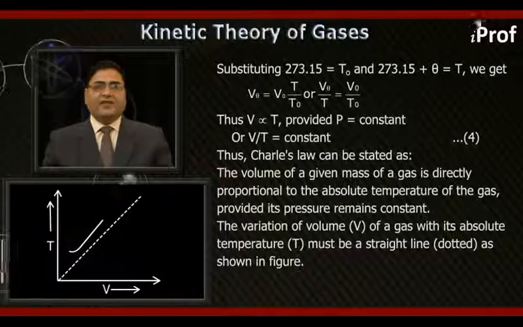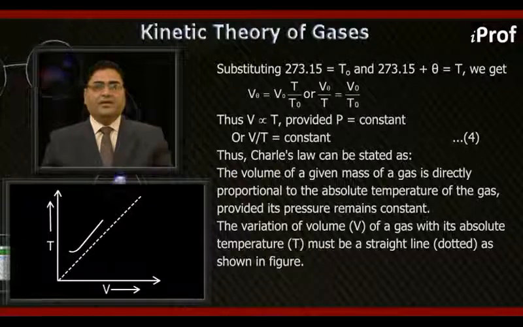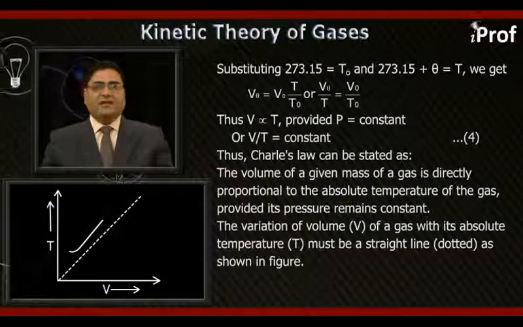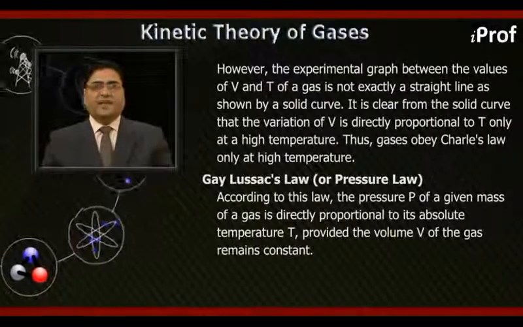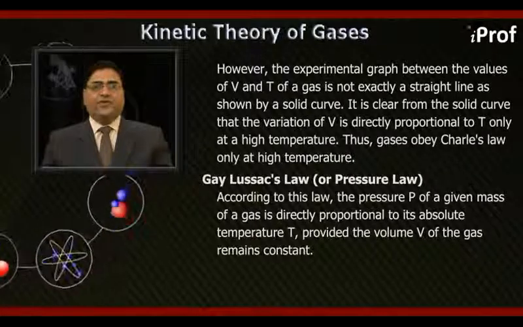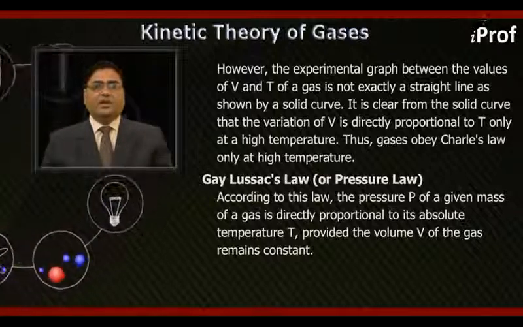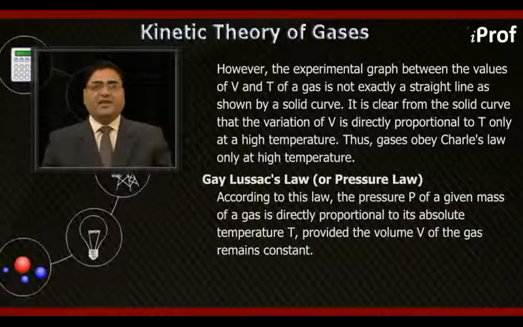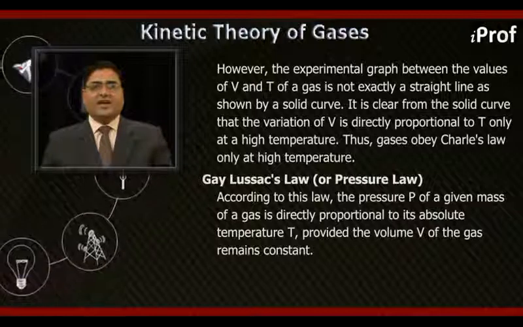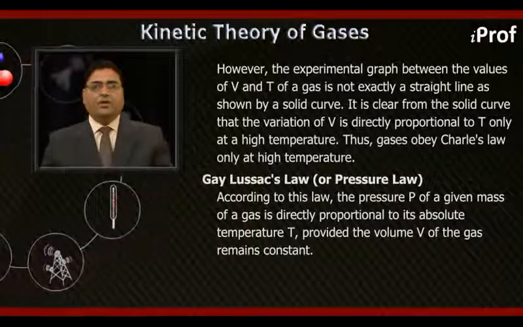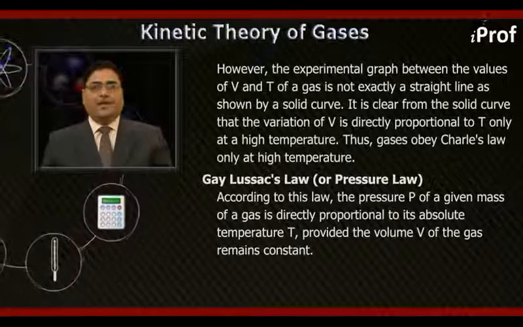The variation of volume V of a gas with its absolute temperature T must be a straight line, dotted as shown in the figure. However, the experimental graph between the values of V and T of a gas is not exactly a straight line, as shown by a solid curve. It is clear from the solid curve that V is directly proportional to T only at a high temperature. Thus, gases obey Charles' law only at high temperature.